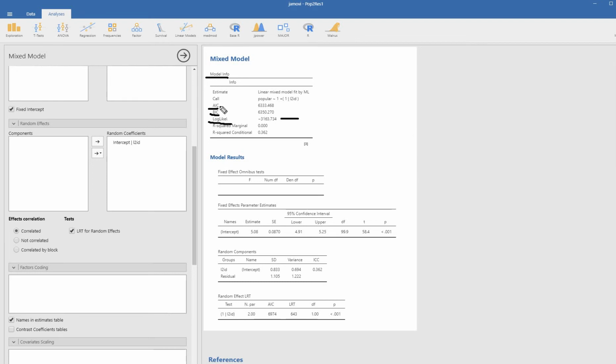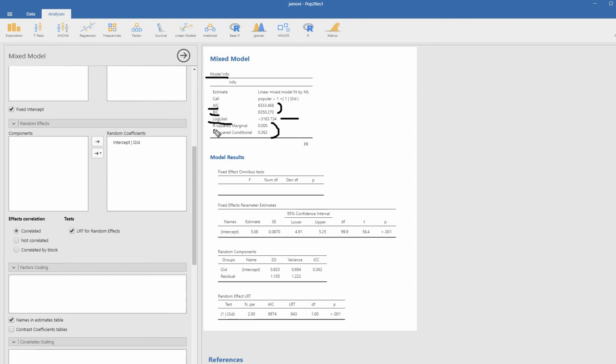is preferred. The AIC and BIC are two additional indices that are useful for model comparison, but in addition to comparing nested models, these are particularly useful when it comes to testing or comparing non-nested models. So in general, when you're comparing multiple non-nested models, models with the lower AIC or BIC values would be the preferred models in terms of overall fit.